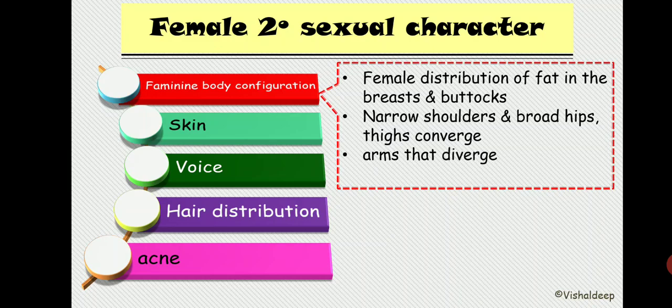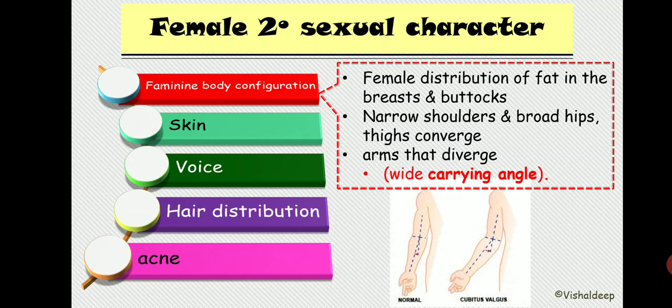Right? Now the next one is narrow shoulders, broad hips, and thigh convergence. So basically narrow shoulders and broad hips, thigh converge, and arms that diverge. Now what is the meaning of that? Whenever the thigh converges and arm diverges, that is known as the wide carrying angle. Now what is the wide carrying angle? We already discussed that in our female reproductive system. Let me show you the diagram.